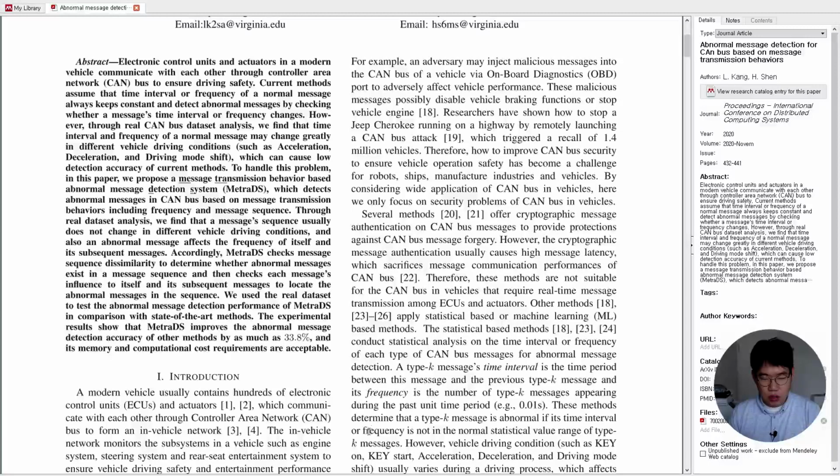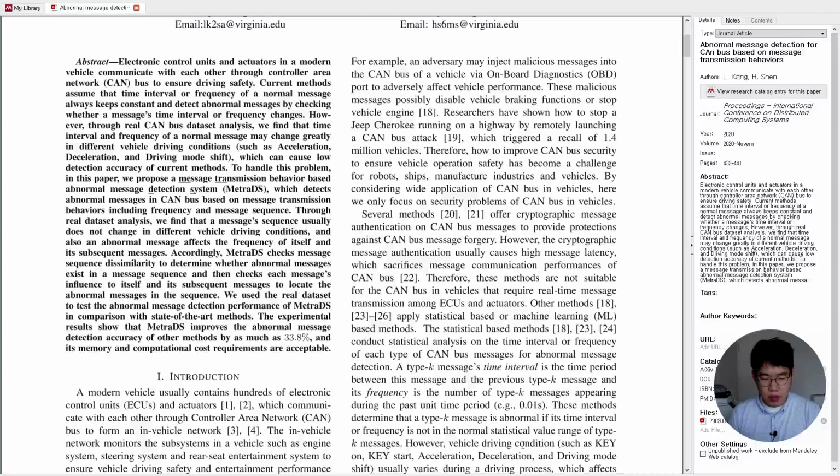These methods determine that a type K message is abnormal if its time interval or frequency is not in the normal statistical value range of type K messages.